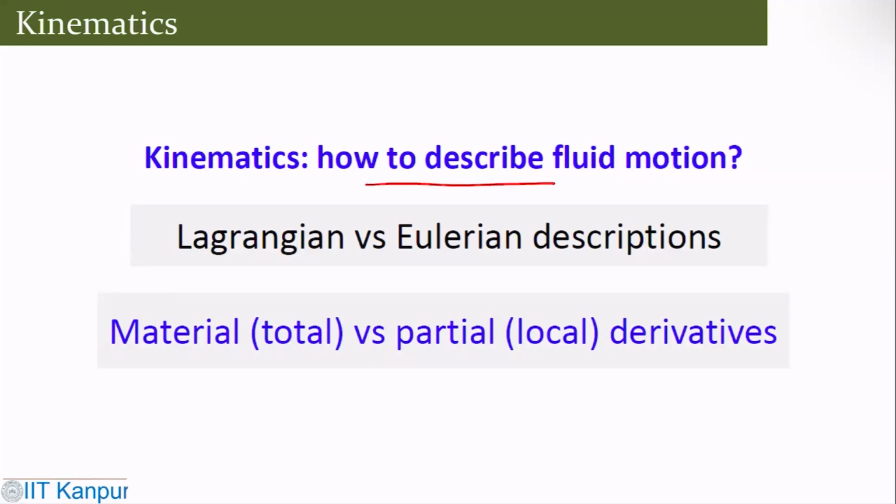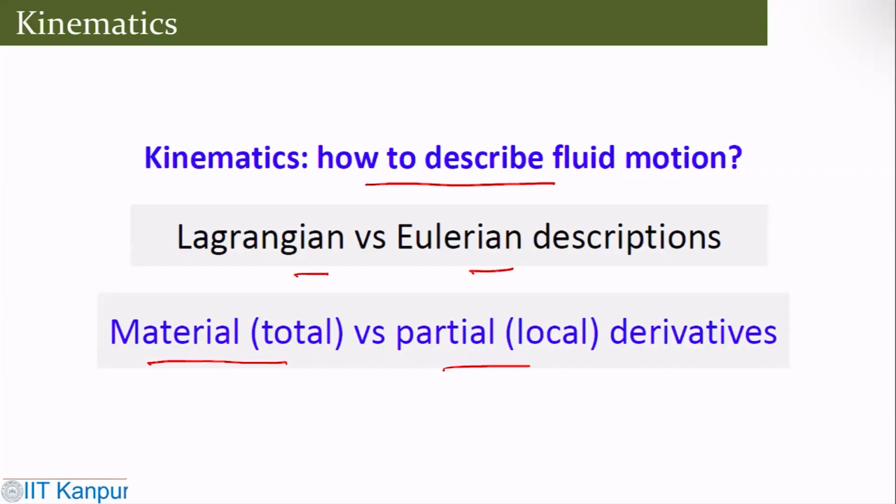There are two ways one can describe it. One is the Lagrangian, the other is the Eulerian, which is again related to the material or total derivative and the partial derivative. So all this would come into the picture.